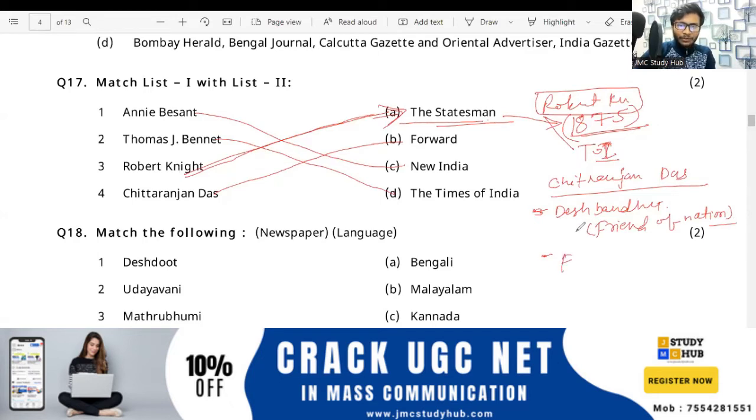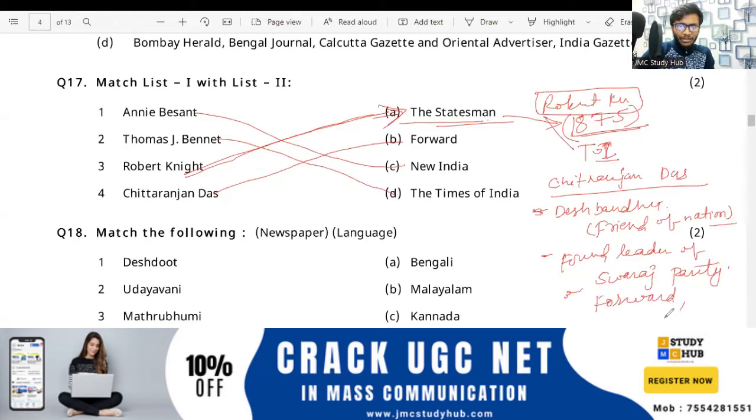And he was the founder leader of the Swaraj Party. Please note it down. Whenever you attend these MCQ classes, please sit with a pen and paper, because there are many things that we have to note down. Now he brought a newspaper called Forward, and later its name was changed.